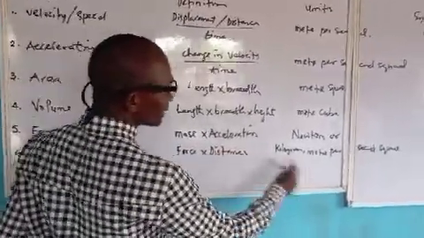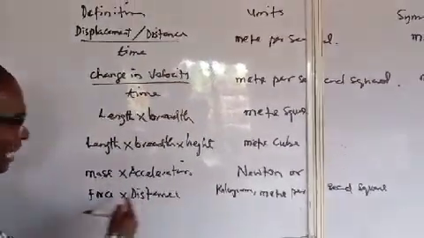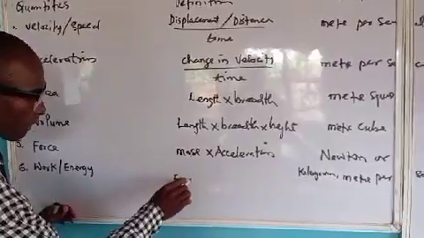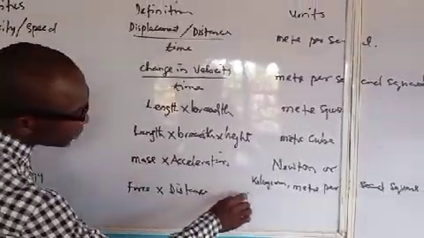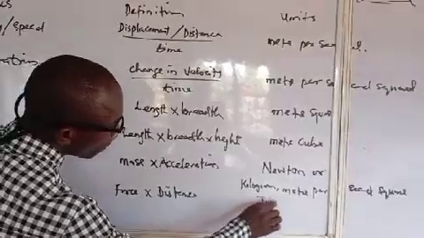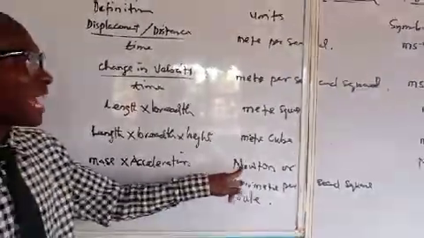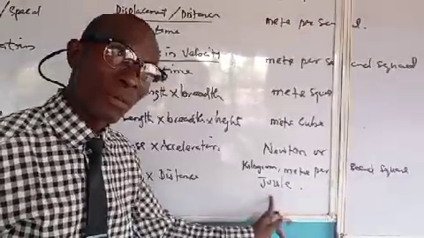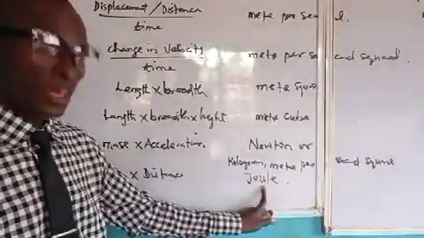Force times distance is what? We say joule. Force times distance, we take the unit as joule. The same thing that happened to Newton is happening here now. Joule is the name of a man. This is not the original unit. Are you getting me now?